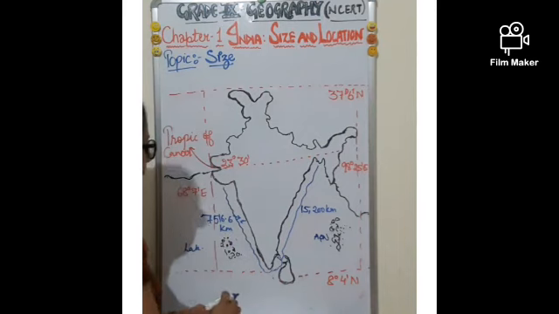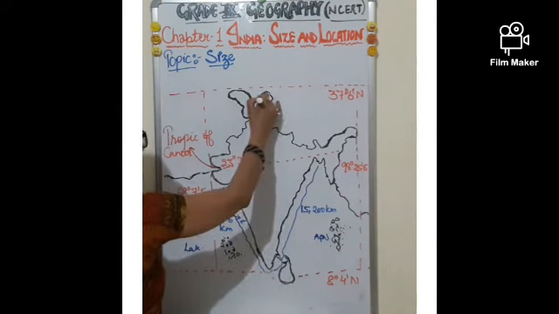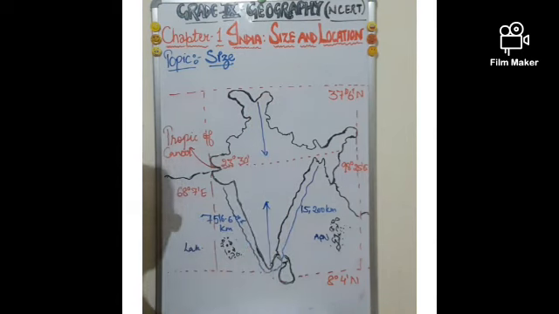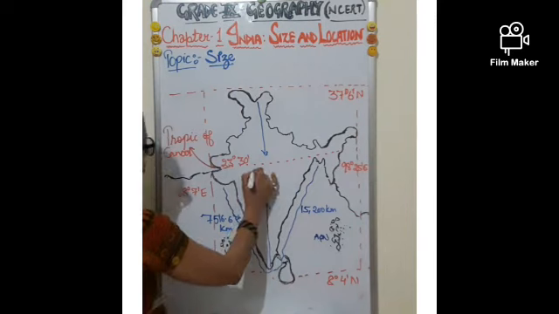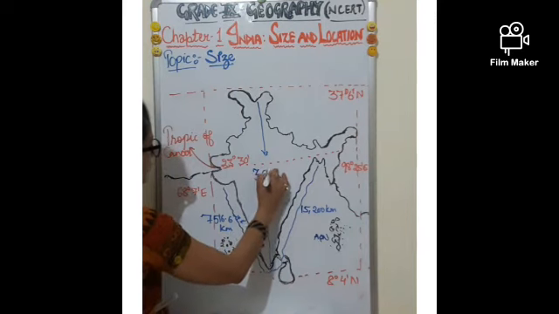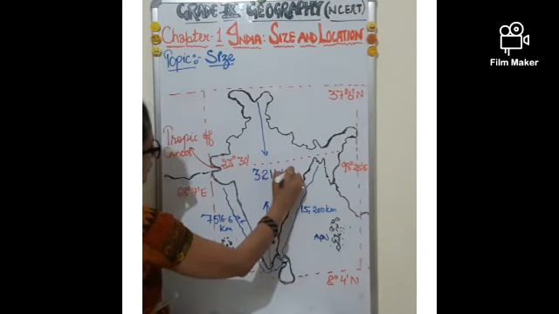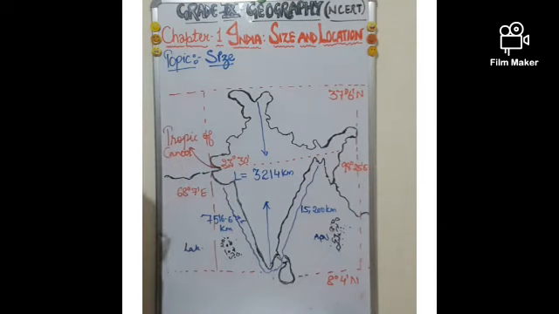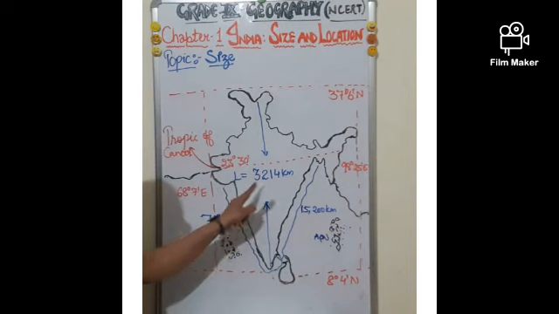Now next, the length and the breadth of India. Let us see the length and the breadth. From north to south, what is the distance? This is about 3,214 kilometer, and it is assumed as the length of India. It means the length of India is about 3,214 kilometer.